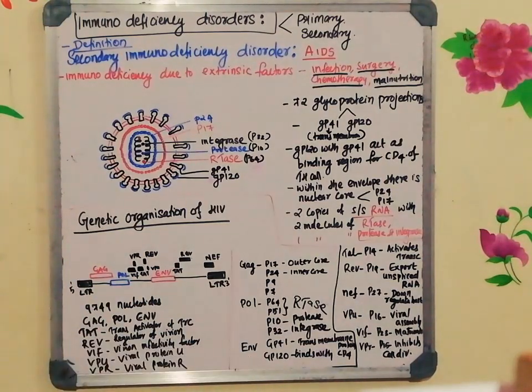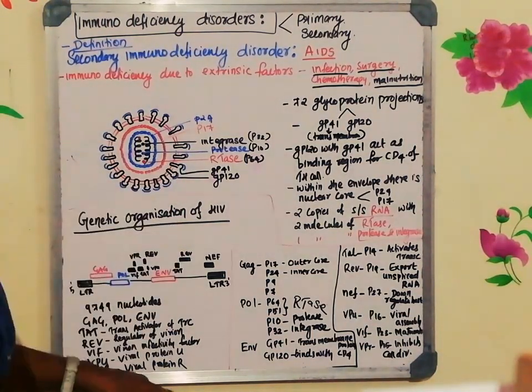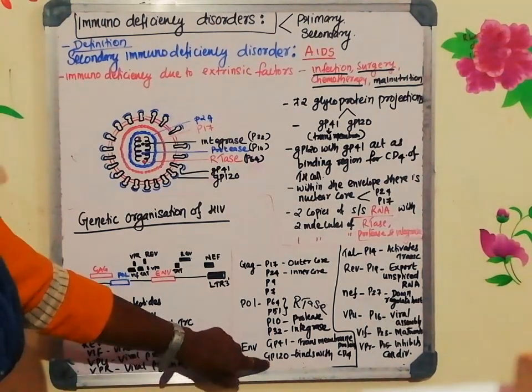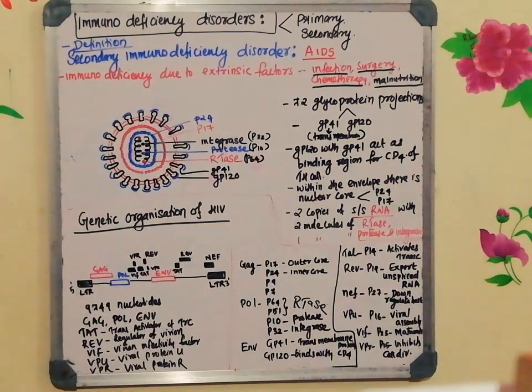Next one is envelope. The envelope gene is responsible for the envelope proteins, and you know that 2 envelope proteins are there. One is glycoprotein 41, which is a transmembrane protein. Another one is GP120, which is responsible for binding with the CD4 receptor, which is there on the macrophages and on the T helper cells.